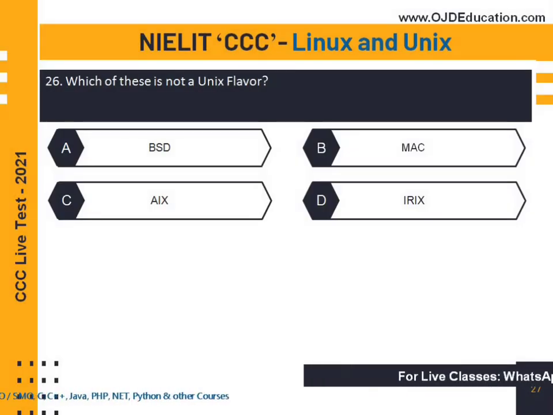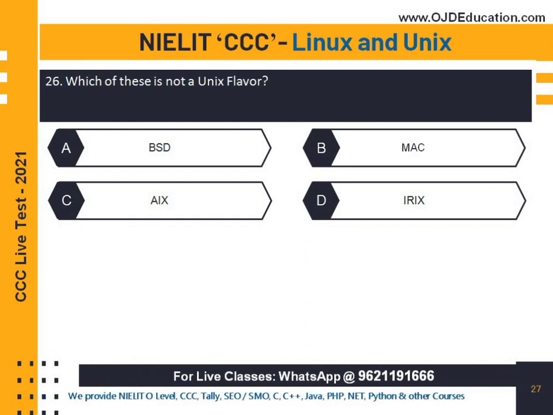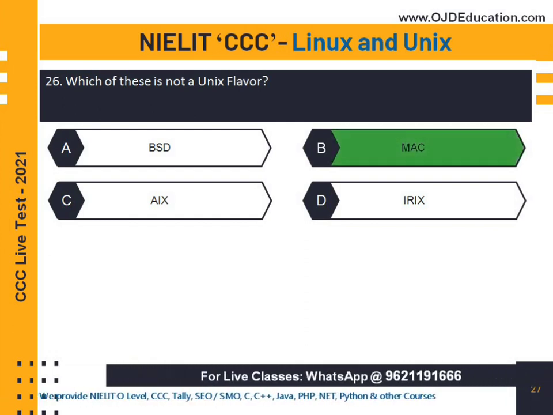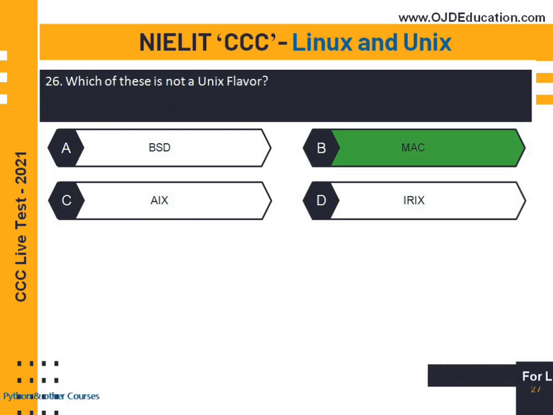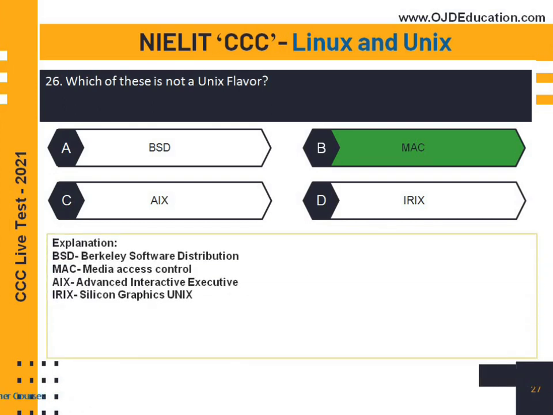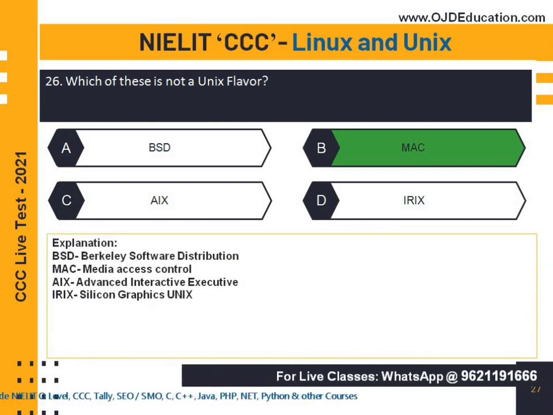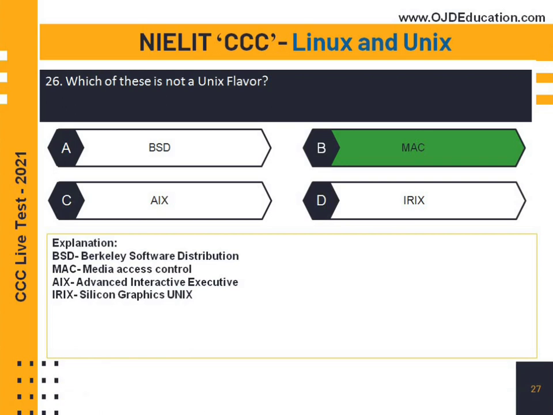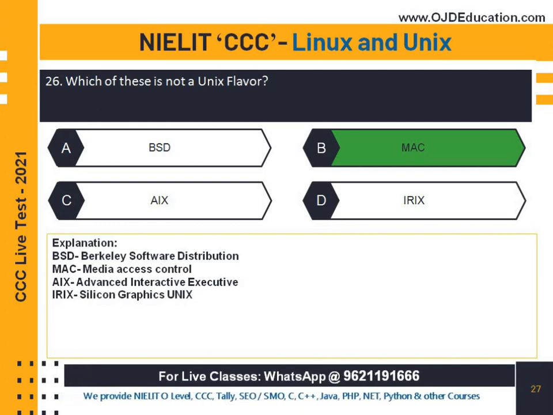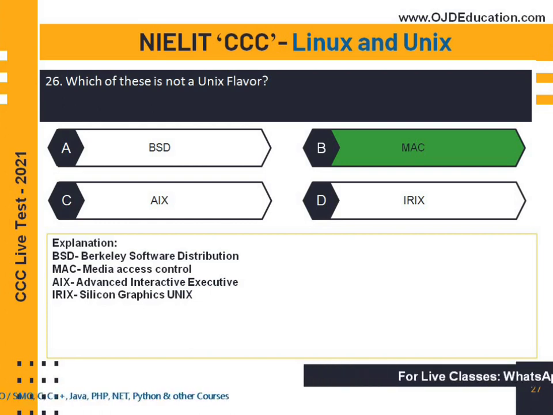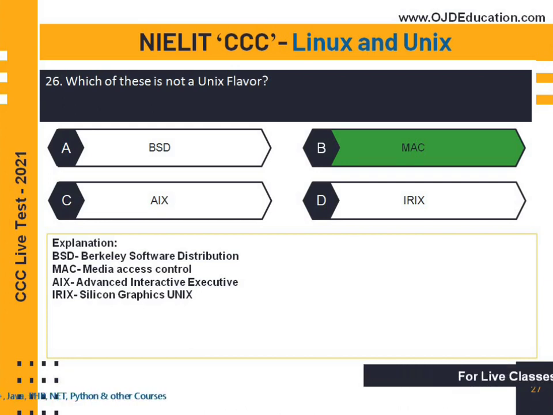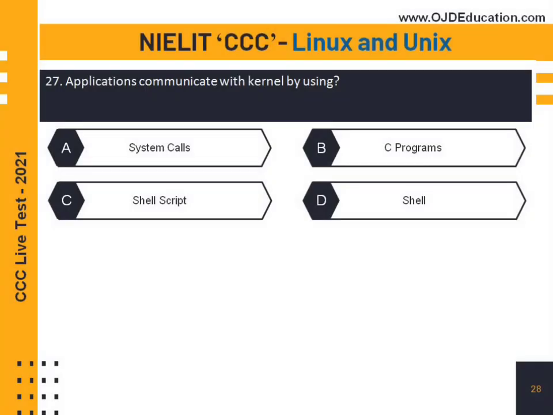Which of these is not a Unix flavor? That means which is not related to Unix. So the right answer is Mac. Mac is not related to Unix because Mac is related to internet, media access control. The explanation of this question is BSD stands for Berkeley Software Distribution, Mac stands for Media Access Control, AIX stands for Advanced Interactive Executive, and IRIX stands for Silicon Graphics Unix. I hope you understand this. Let's move on to the next question.